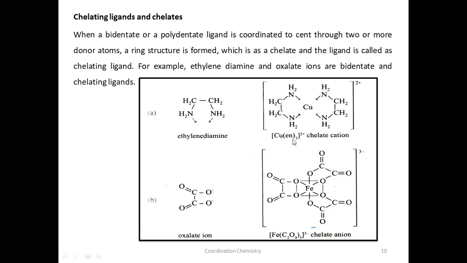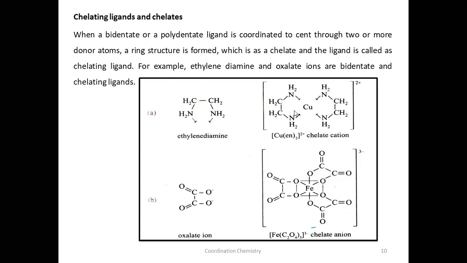So how many ethylene diamines are there? 2. Is this the coordination number? No. You have to be careful how the coordination number is calculated in the case of chelating ligands. How many donor atoms will be involved? From each en, 2 donor atoms.